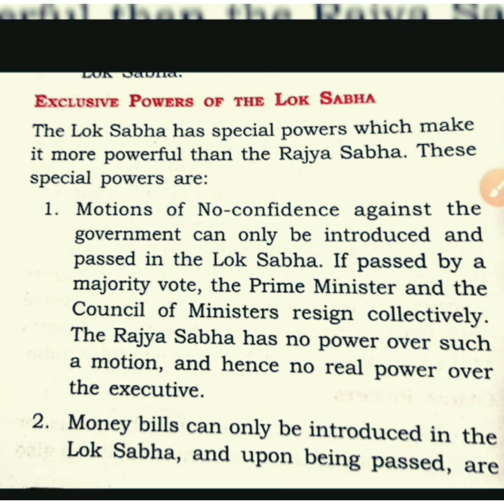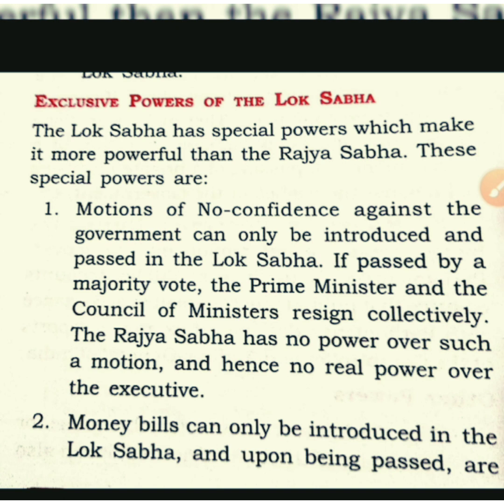Now let us discuss what special powers Lok Sabha has which Rajya Sabha does not have. There are also 3 points. First one, that a no confidence motion or vote of no confidence can be brought only in Lok Sabha. It is not possible in case of Rajya Sabha. Why? Because Lok Sabha is known as the House of Representatives, and ministers are from Lok Sabha only, and they are responsible to the House of Representatives.